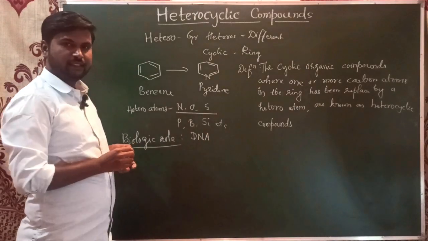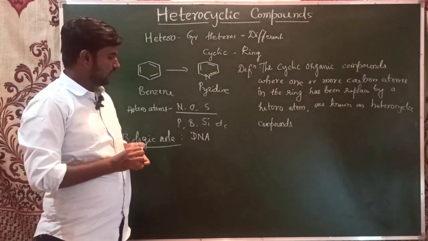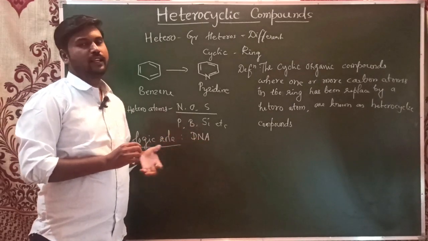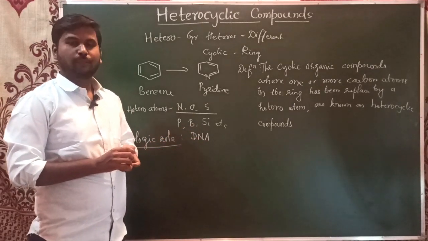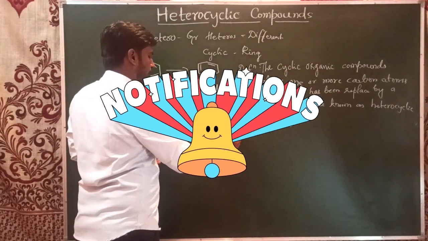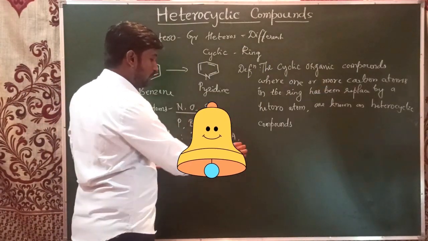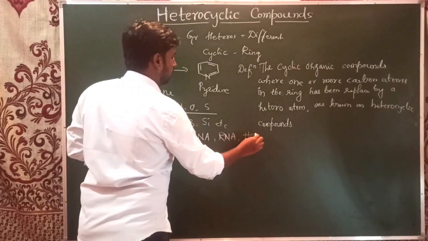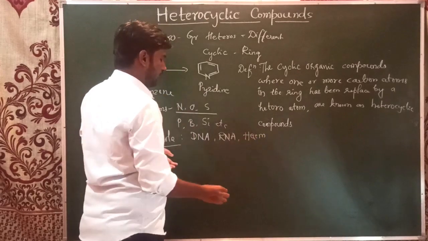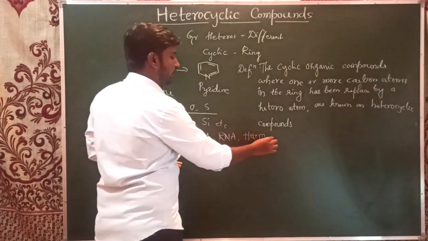For example, it is present in DNA: adenine, guanine, thymine, cytosine, uracil, all of those are heterocyclic compounds, or nitrogenous bases. In DNA, also in RNA, in heme of hemoglobin, and also in chlorophyll in plants.